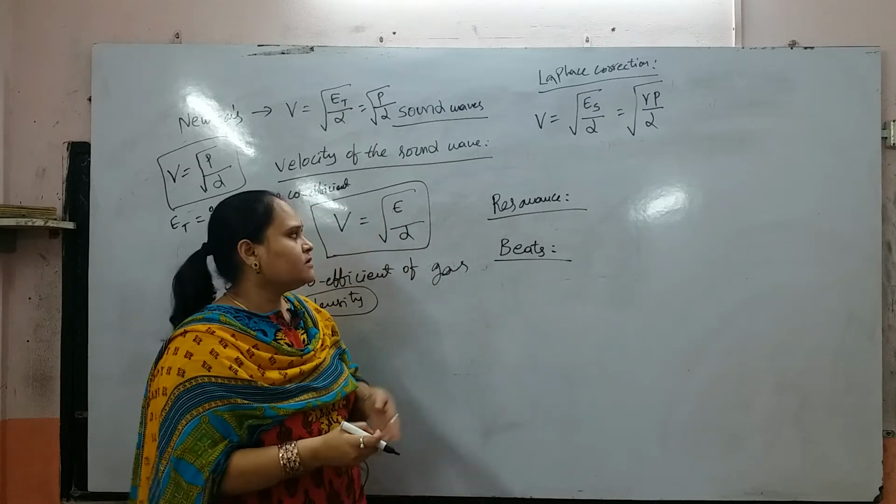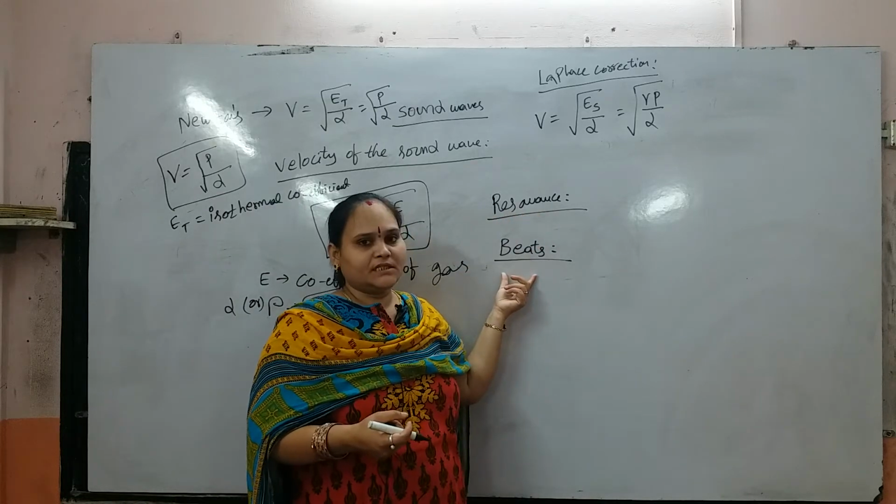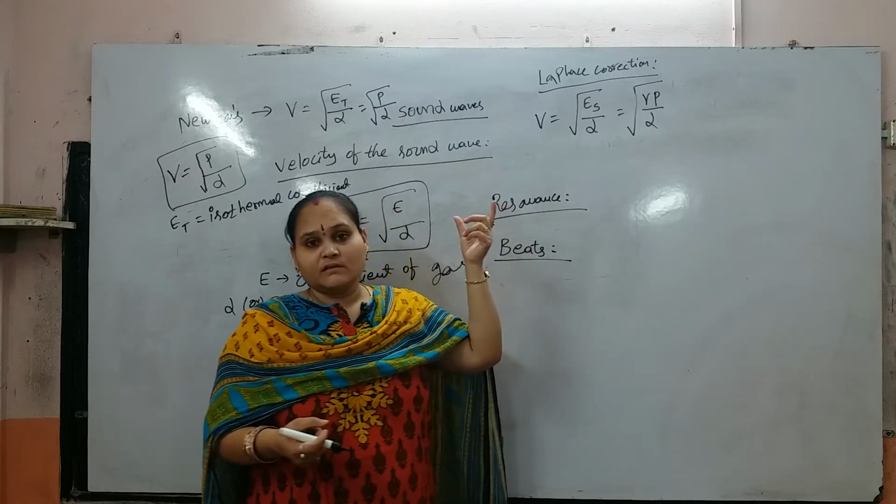We need to know what resonance is and what beats are. First, resonance.